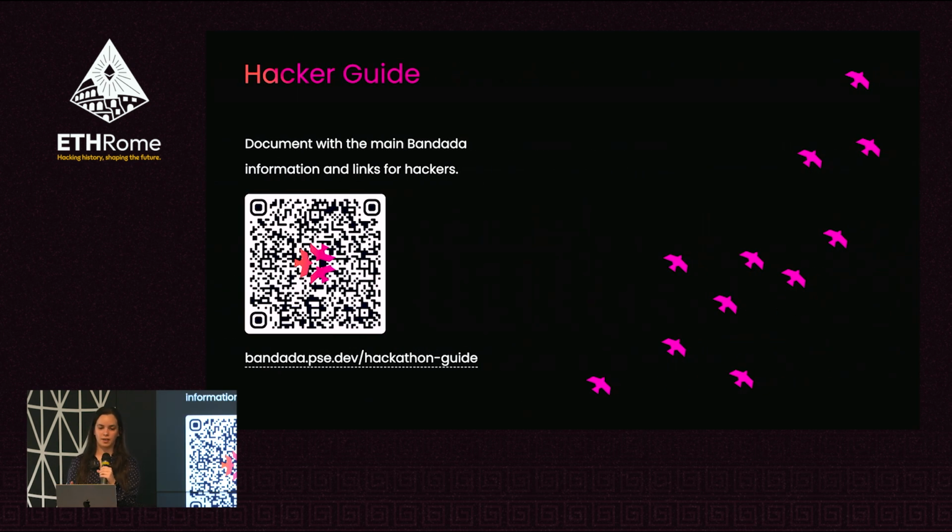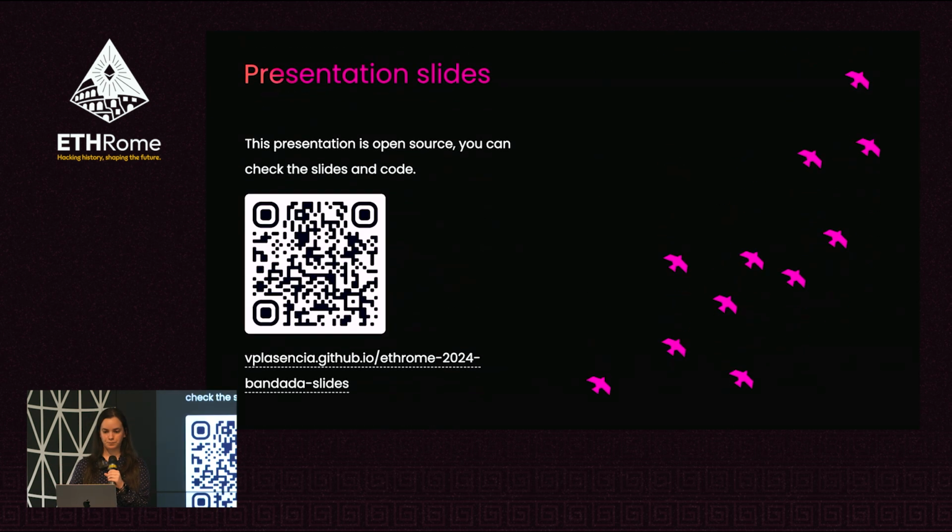There is a hacker guide where you can see the main links that you need to build on top of Bandada, like the packages and all these things I was mentioning before. This presentation is also open source, so you can take a look at the slides here. This is the QR code and the link.